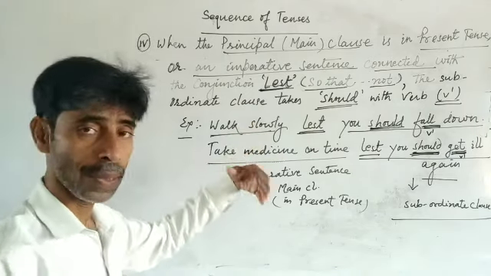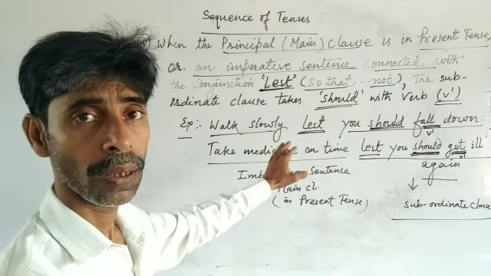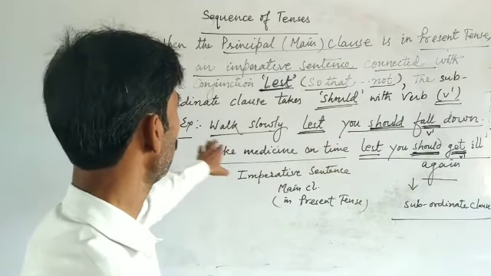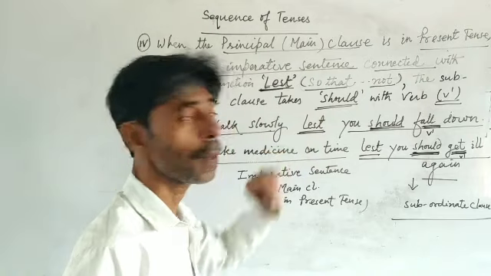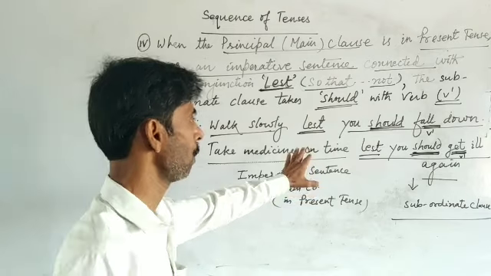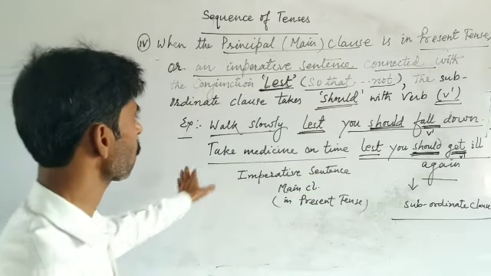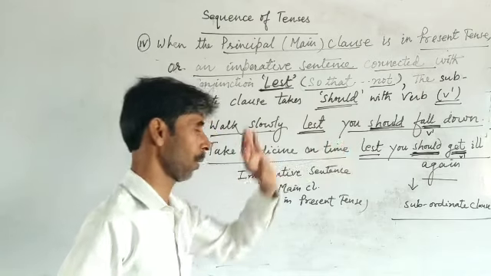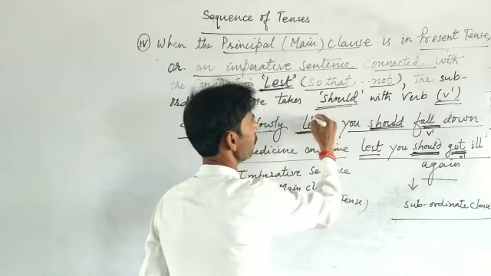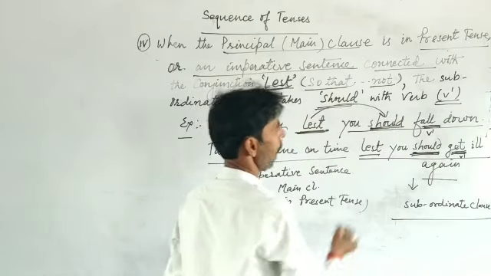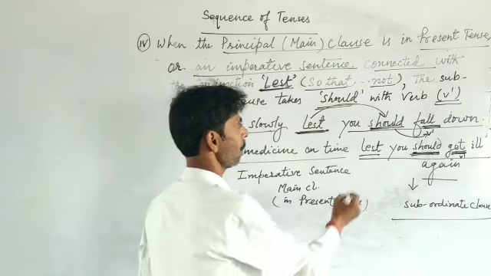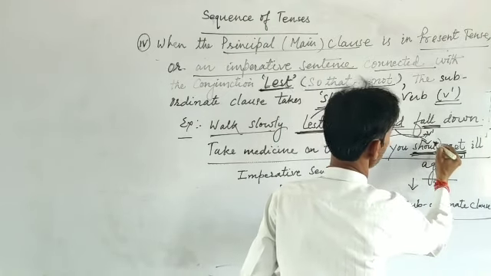But now in this sentence, lest, which has the meaning of so that not, we should write should plus V1 in place of the verb with the appropriate subject. Walk slowly lest you should fall down. It's essential that lest always takes should and should always takes V1.